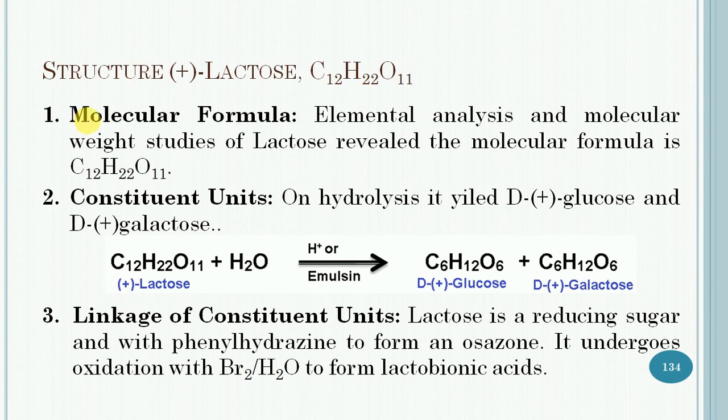The elemental and molecular weight study of lactose reveals that it has 12 carbon, 22 hydrogen and 11 oxygen in its molecule. Then the constituent units: on hydrolysis with acids or with enzyme, it will yield an equivalent amount of D-plus-glucose and D-plus-galactose, which indicates that it is formed by the combination of these two monosaccharides with the elimination of a water molecule.